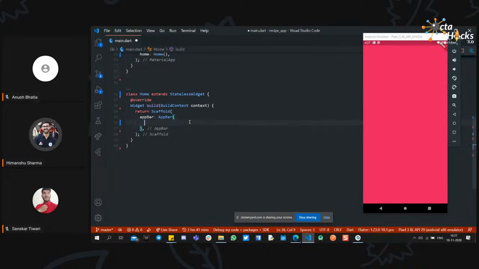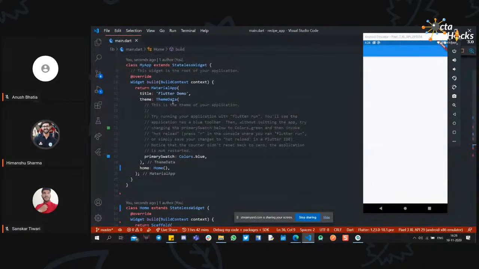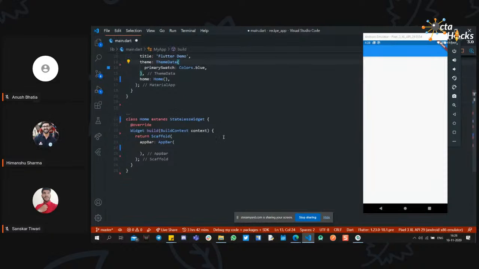So we have the app bar. Currently it will show nothing. It will just create an app bar, and by default it will display a white background. So we have the app bar with the blue color. Why blue color? Because in the theme we have set the primary swatch to blue. It is already predefined when you create the project.